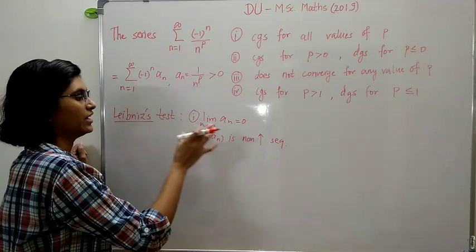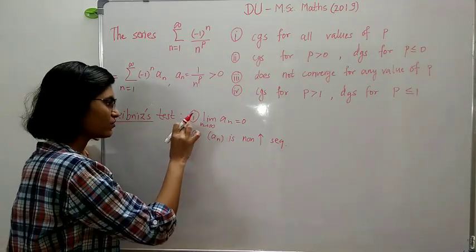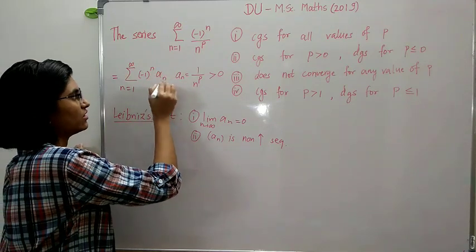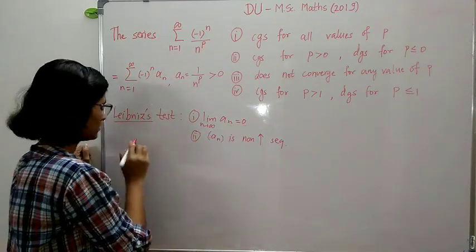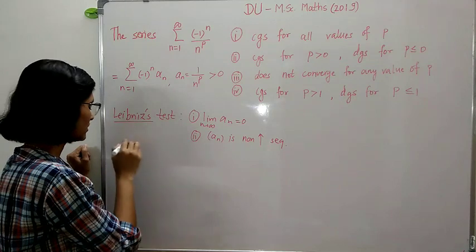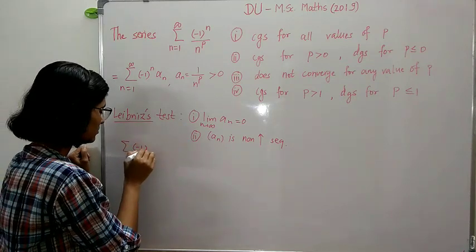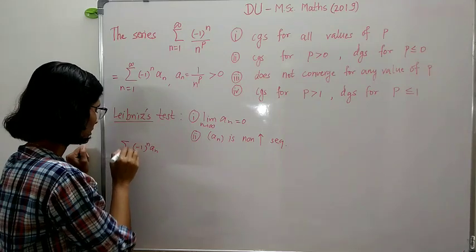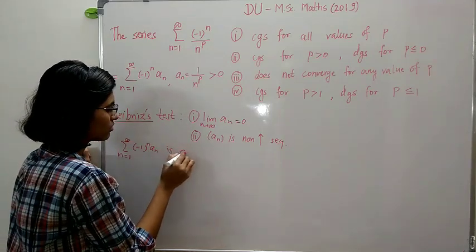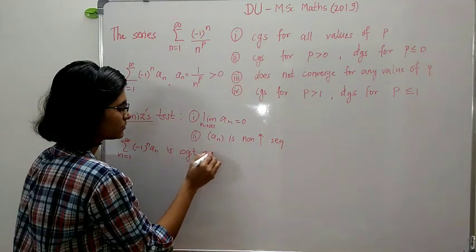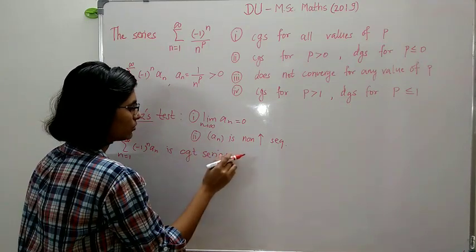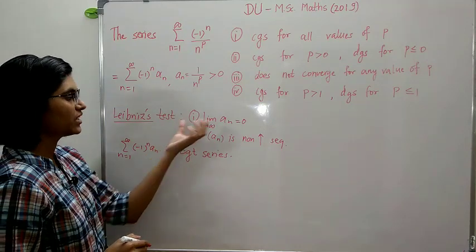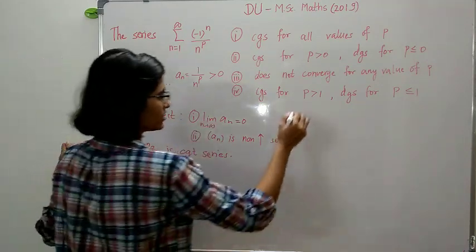If these two conditions are satisfied, then we call minus 1 raised to n times an a convergent series. So we just have to check for which values of p these two conditions are satisfied.